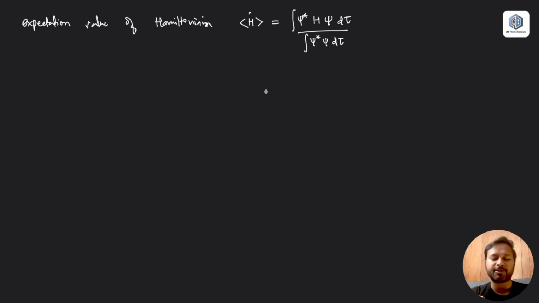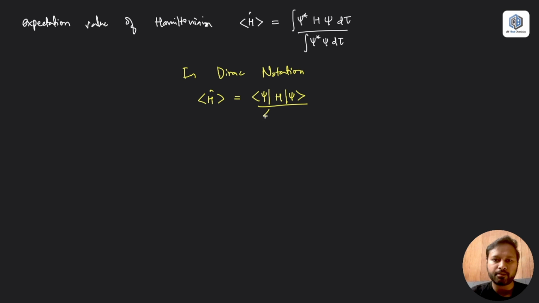Okay, this is the general form of writing it, Schrödinger's notation. Now let's write the same thing in Dirac notation. Why is Dirac notation important? Because the question itself is in Dirac notation. So in Dirac notation, this is written as bra phi, H, ket phi, divided by bra phi, ket phi. So you will see that it changes like this.